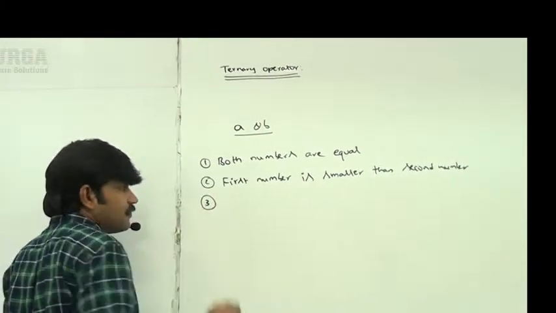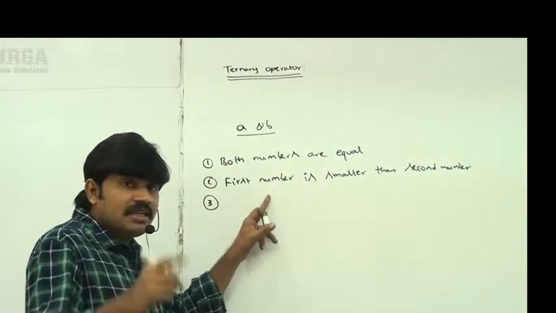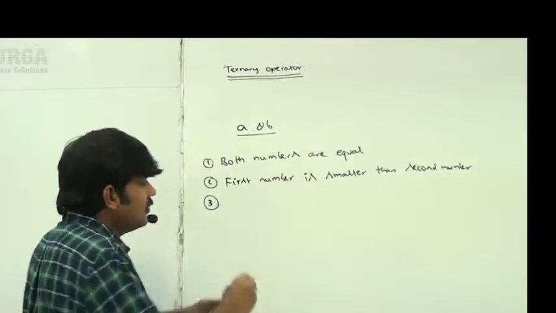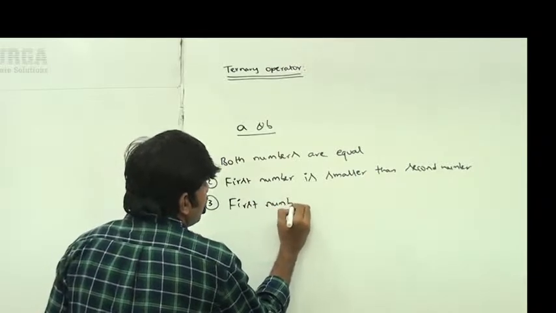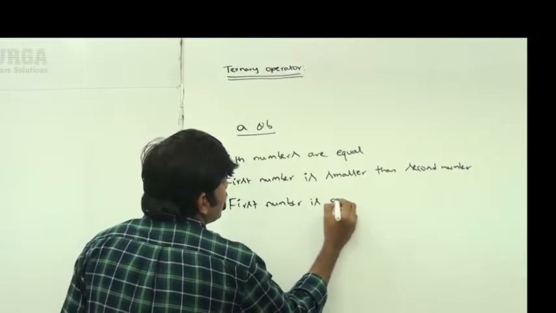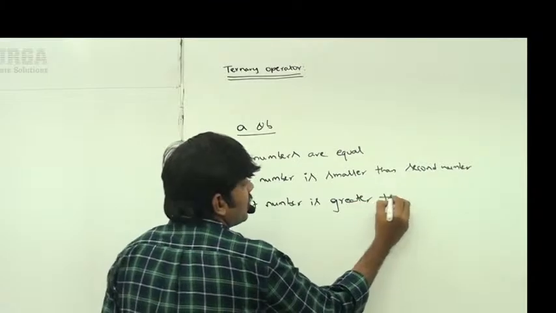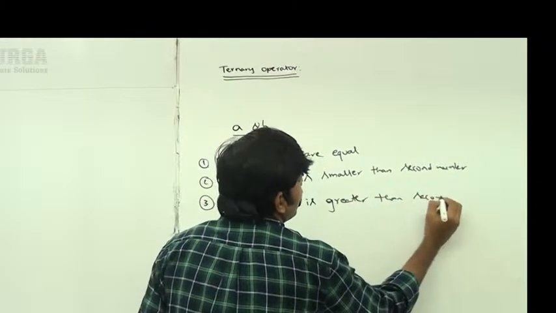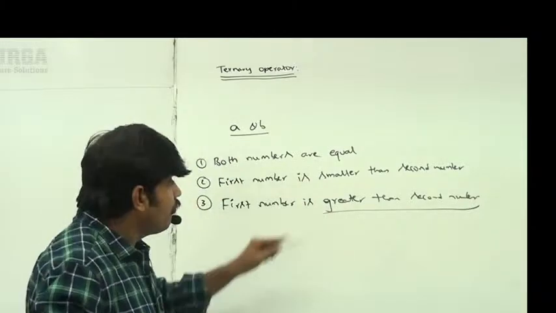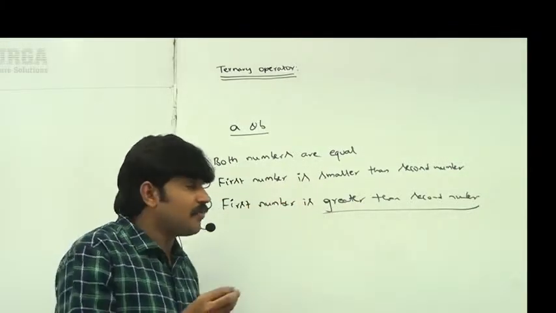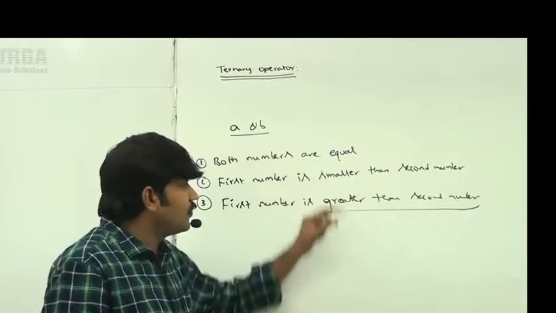Next, the third one: if the first number is greater than the second number, then I want to print first number is greater than second number, meaning greater or bigger than the second number.